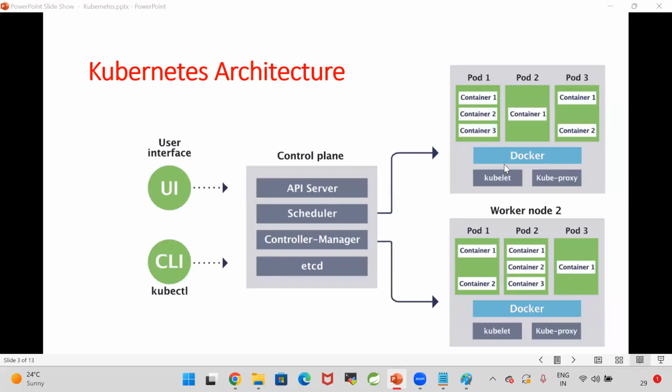In the worker node, what is the use of Docker? In the worker node, pod will be created. Inside the pod, container should be created. Container is a Docker container, right? To run the Docker containers, Docker engine is required. So that's why Docker will be available. Without Docker, container cannot be created. We don't create the container manually. Pod will create the container, right? So to run that container, Docker engine is required.